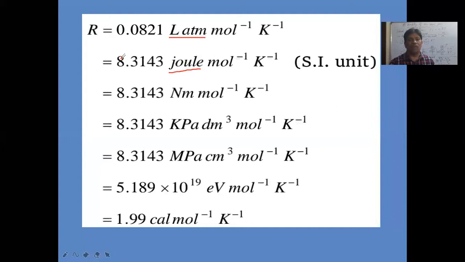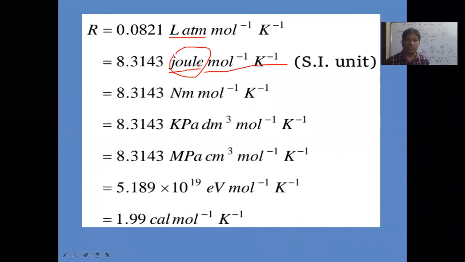And now we get the R value in joules as 8.3143 joules mole inverse Kelvin inverse. This part, mole inverse Kelvin inverse, will be the same for all the units. They may ask for the R value in joules or in liter atmosphere. The SI unit of R here is 8.314 joules mole inverse Kelvin inverse, because joule is the SI unit of energy or work.